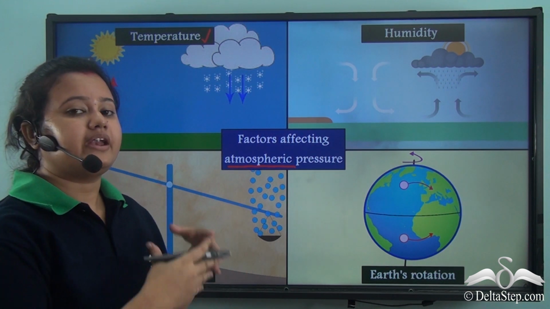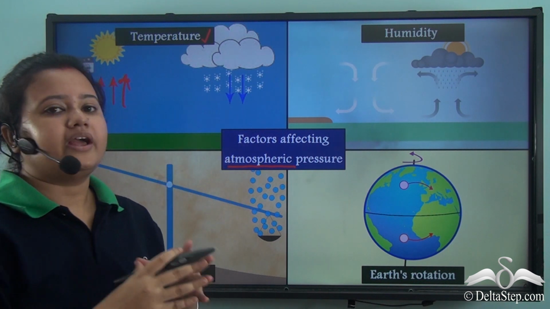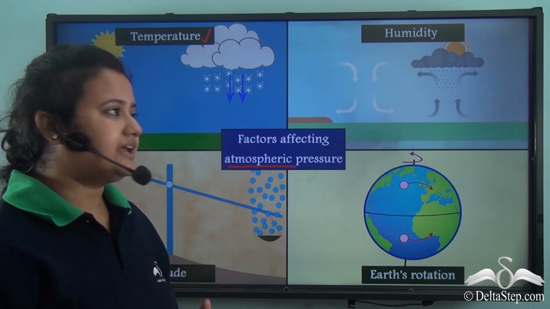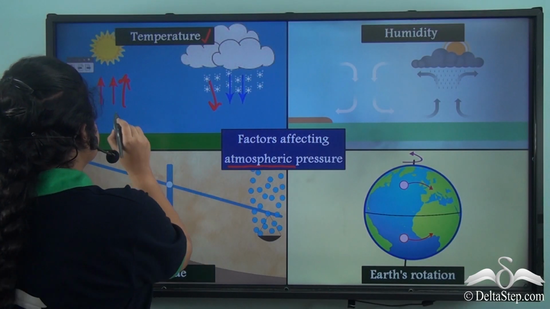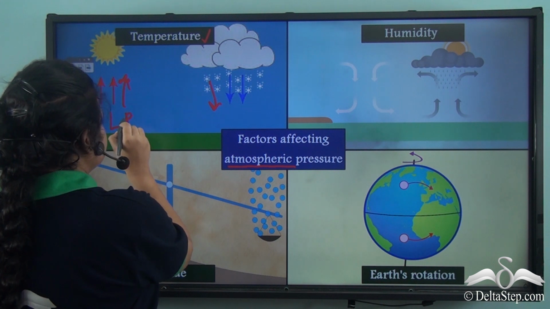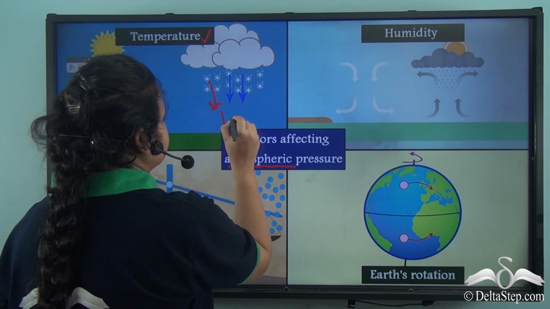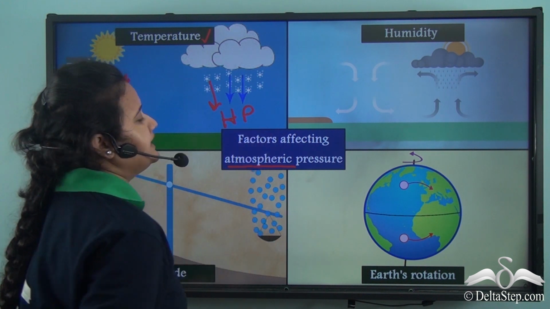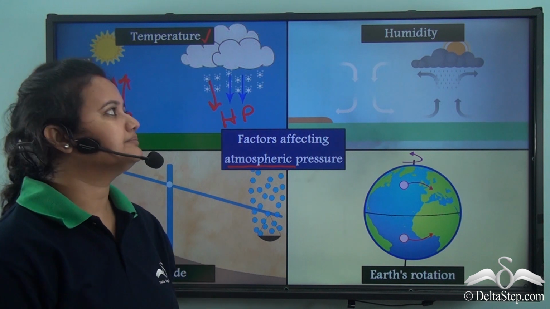So, warm air expands and rises, while cold air, being denser, sinks. So, warm air is associated with low air pressure, while cold air is associated with high pressure. So, as temperature increases, atmospheric pressure falls.